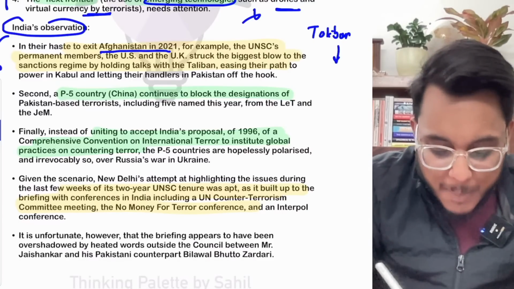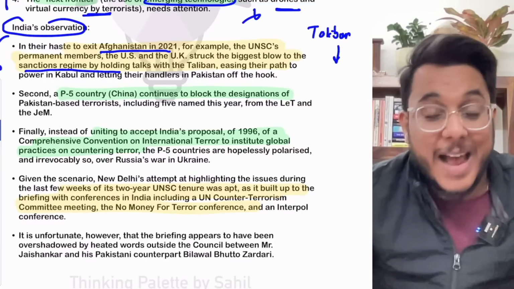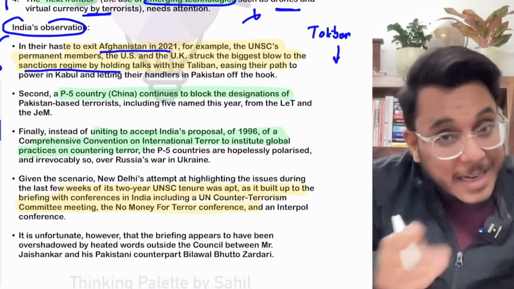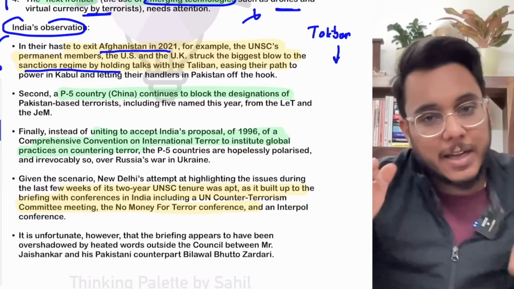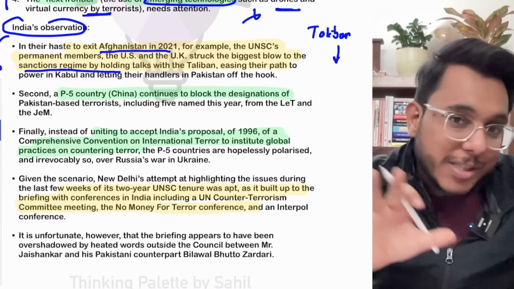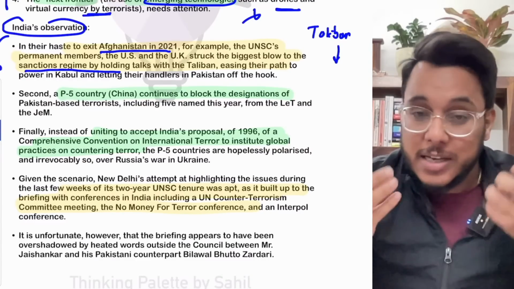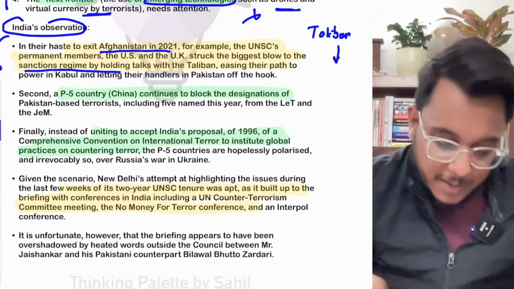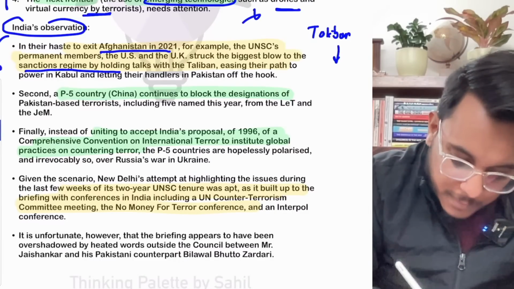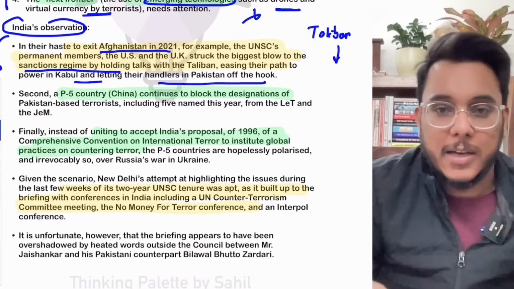In the past, many sanctions were imposed on the Taliban as well as organizations linked with the Taliban. But the Taliban said that if you want to talk with us, remove the sanctions. And what happened? Those sanctions got removed, the Taliban got legitimacy, and this is a very wrong thing that had happened. Basically, they now have power in Kabul, and they are letting their handlers in Pakistan off the hook.